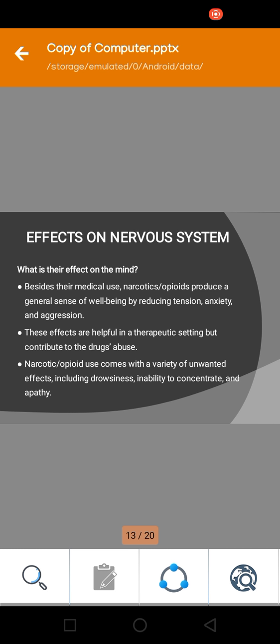Effects on the nervous system. What are the effects on the nervous system, on the mind? There are large effects of narcotics, because they block the senses. Besides their medical uses, narcotics abuse produces a general sense of well-being by reducing tension, anxiety, and depression, because these block the signals that control it. So it can help in reducing tension, anxiety, and aggression.